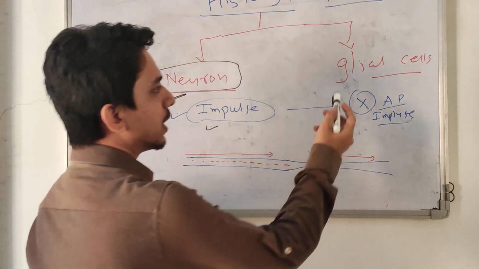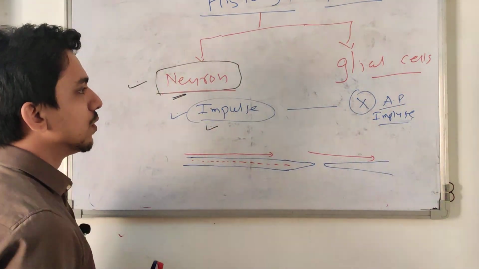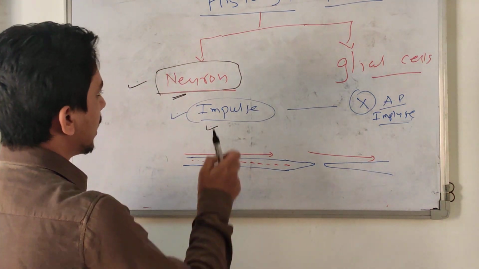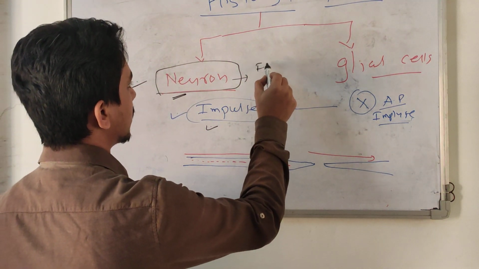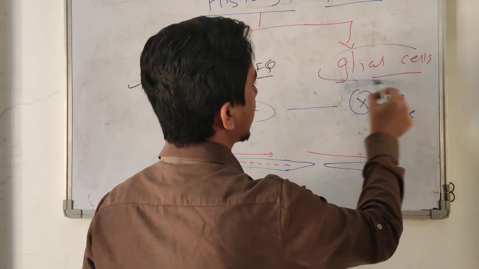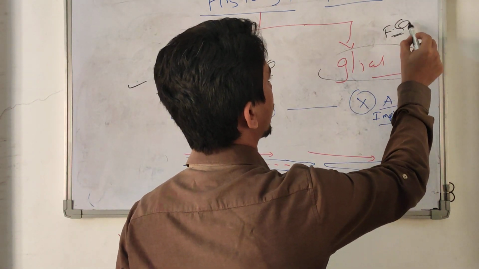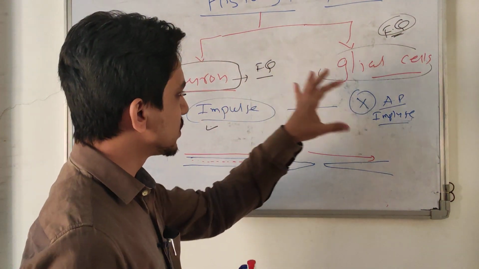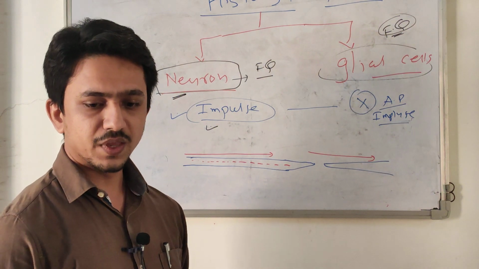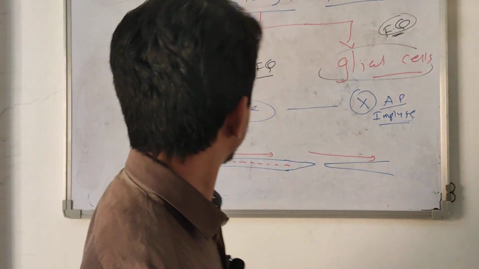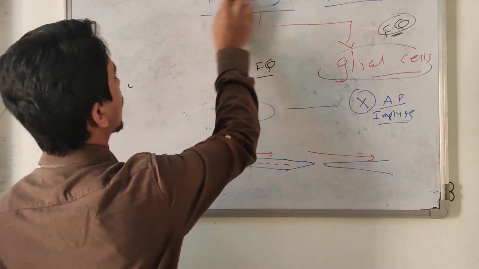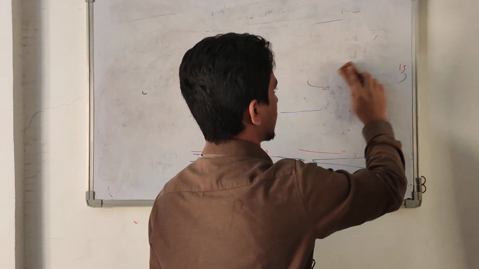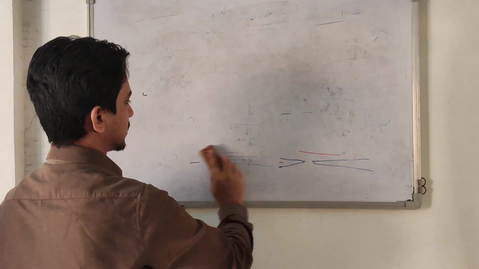There are different types of glial cells, and both are totally different topics. Both are asked as full questions, so this is important for your exam purposes. They are asked as full questions as well as sometimes short notes. So now we focus on the neuron. What is a neuron? As per definition, a neuron is the structural and functional unit of the nervous system.